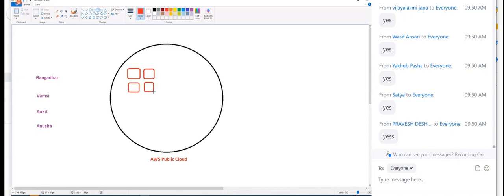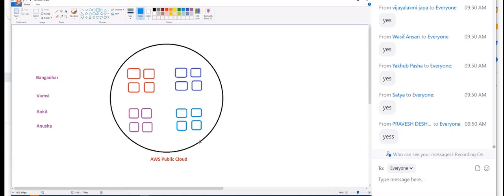Ankit also launched his instances. And Anusha also launched her instances. So everyone launched their instances in the AWS public cloud.